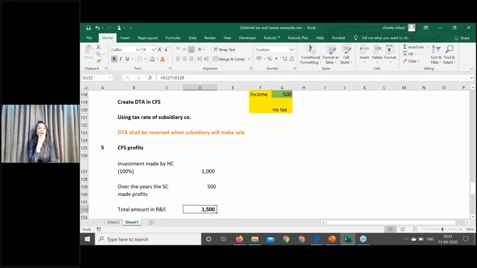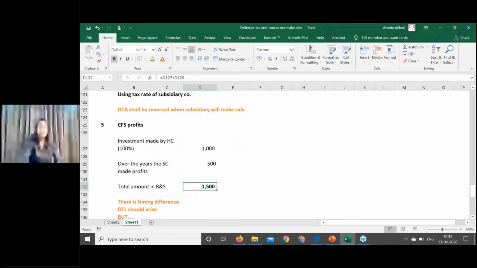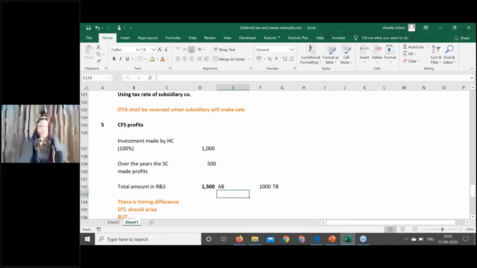Now tell me, are these realized profits for you? Whenever the subsidiary is going to declare a dividend, it will be actual cash profits for you. But as on today, are they realized profits for you? Do you have that profit in hand? No. So the tax base of this investment is 1000 itself in your tax books. But in the accounting books, the value of this investment is 1500. There is again a difference which is arising between the accounting books and the tax books.